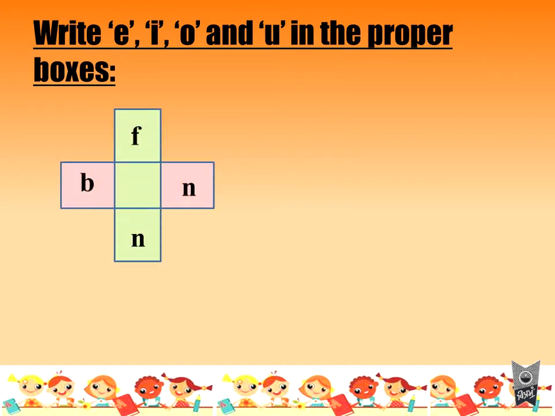Okay, this is F, N, B and N. So what will I use here? Can I use E? No. Can I use I? I have used. So I will not use I. O for on a fawn? No. U for on a fun. Yes. B on a bun. So I can use U. So I've written U and two words are F on a fun and B on a bun. Okay. Understood? Okay. Chalo. Let's move on to the next box.